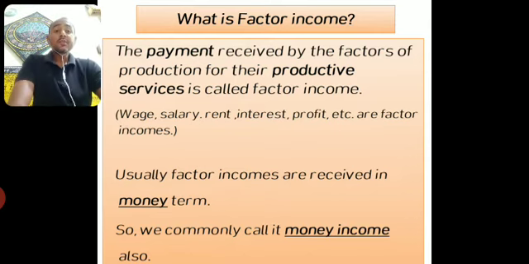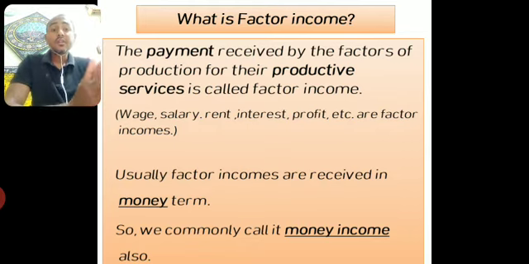Usually factor incomes are received in money terms. You might have heard people saying his income is 50,000 rupees, my income is 20,000 rupees. Like this, we generally calculate income in terms of money. That's why often we call it money income also. Whatever income is received by these factors of production, it is also commonly called money income. Why is it called money income? Because generally we receive our income in terms of money. Okay, good.